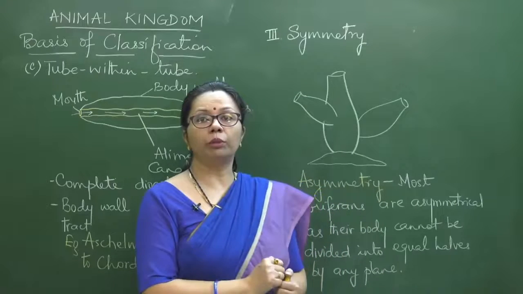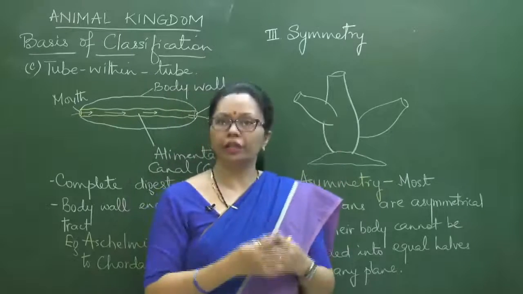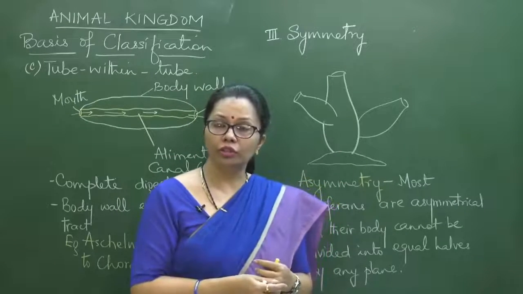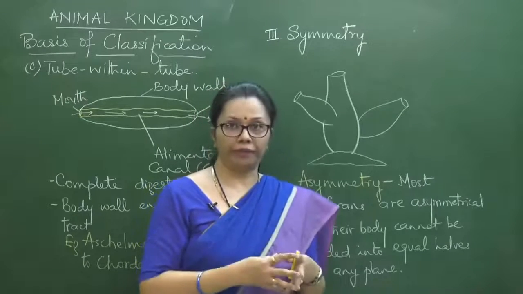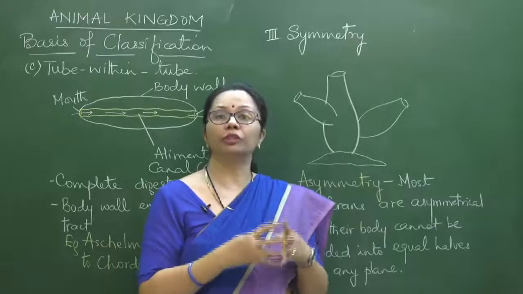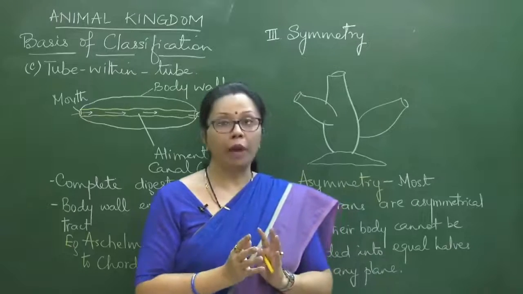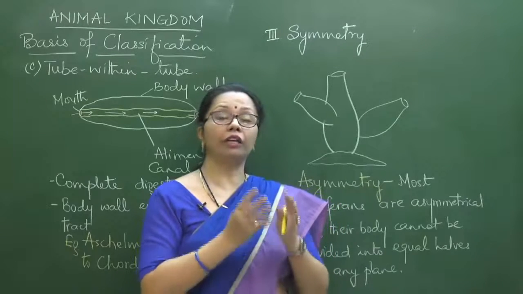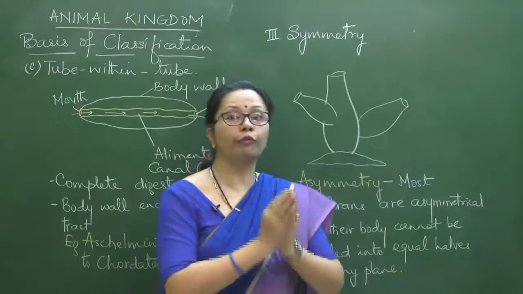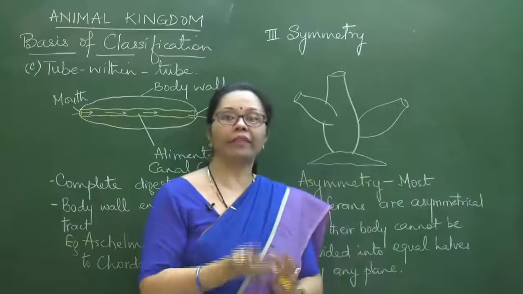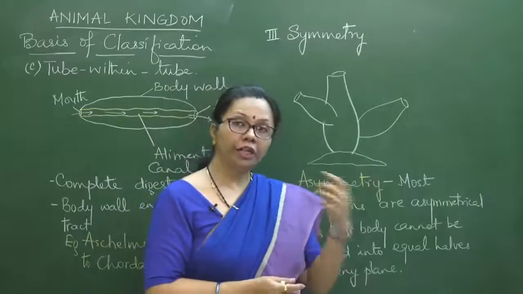Then next comes about the symmetry. So first thing is there any utility of symmetry? We give so much of importance in zoology to symmetry. So you see, when the organisms started moving, in that case some level of symmetry was required, because that way the body would be balanced. So all sides of the body would be balanced. You can otherwise very well understand that if the body is asymmetrical, then for it to move properly without tumbling here and there, that would be too difficult, right?